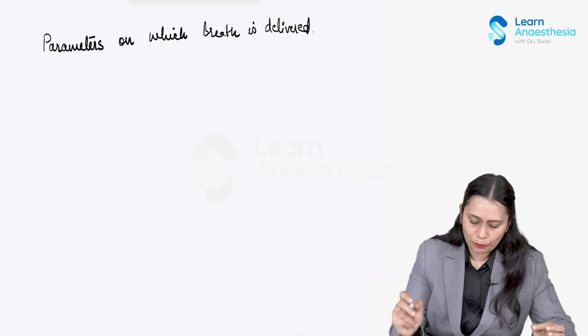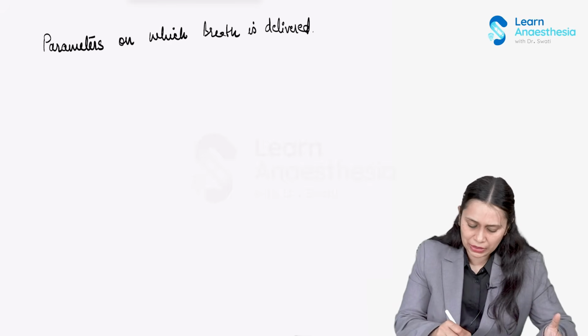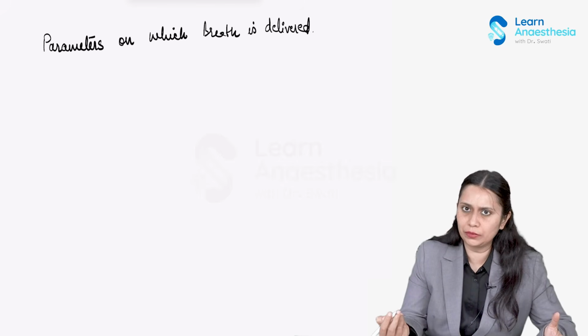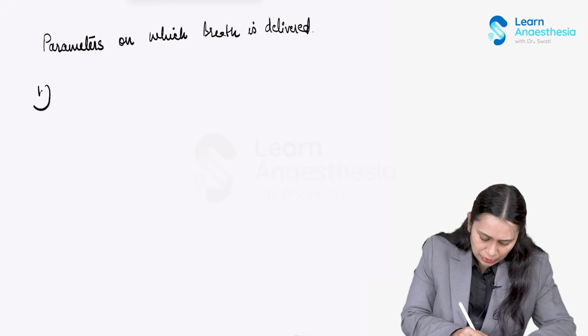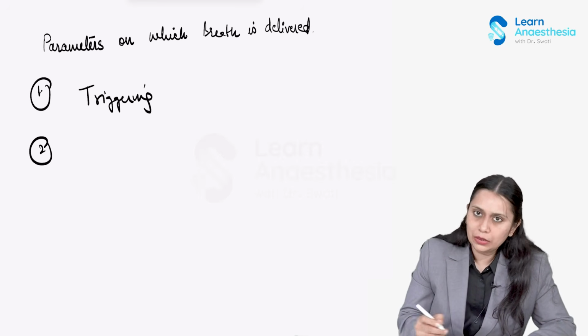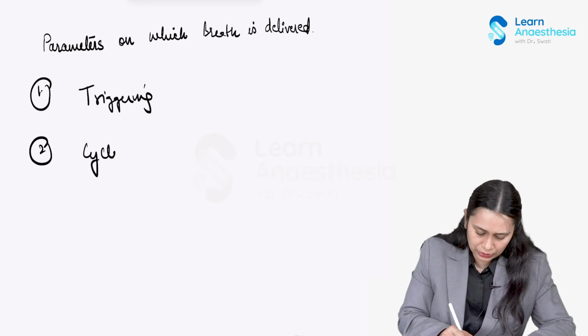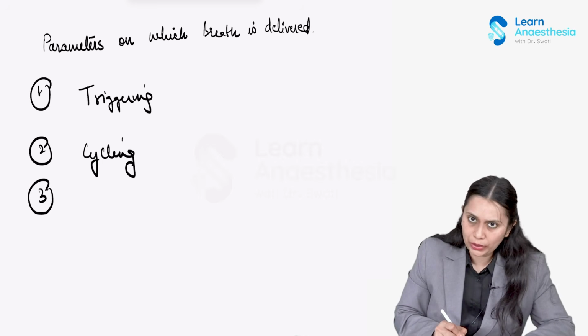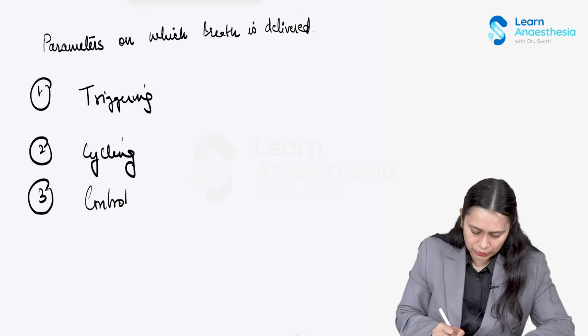Now, parameters on which the breath is delivered, just a quick revision. Number one, triggering. Number two, cycling. Number three, limiting or control or limit. And number four, the baseline pressure.